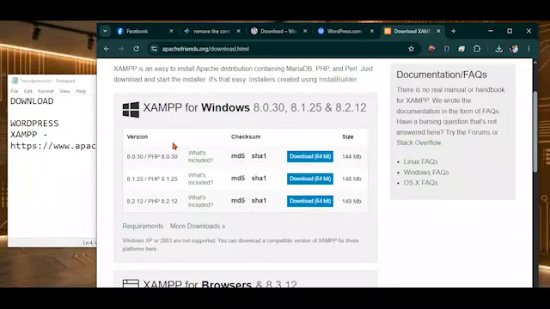Of course, the current version of Xampp is 8.2. These are versions. So maybe you might reach here and be confused. Why do we have all these three? Do we need to download all this? No. Don't download this. This is just to show you that the versions have been changing. And the current version is 8.2.12. The previous version was 8.1.25. The other version was 8.0.30.